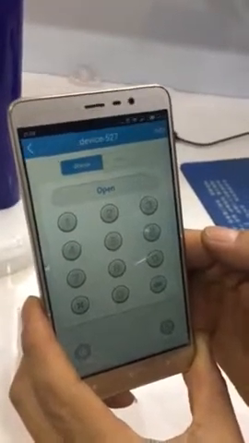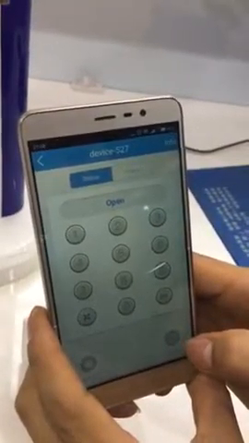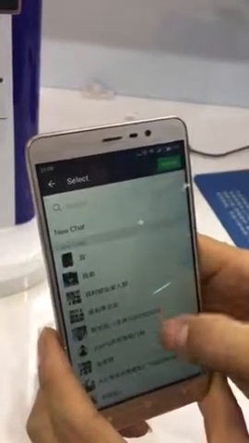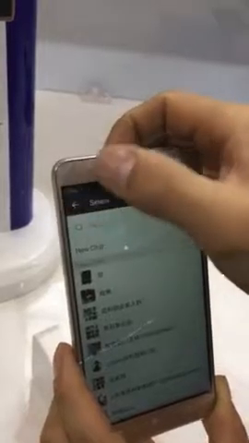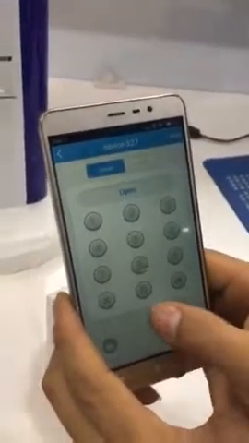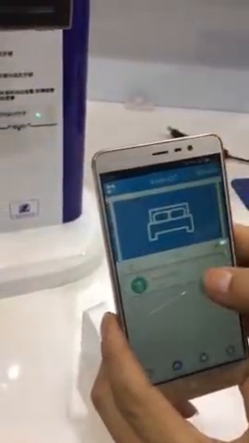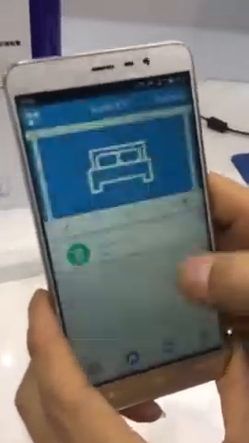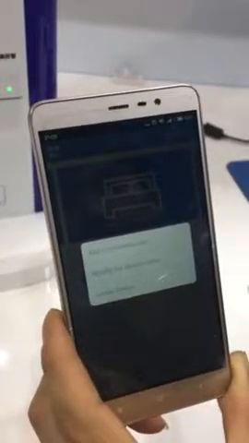And sometimes if friends out of your home and need to come inside, and you can send this password to their WeChat, and then this password is only valid for one time. So okay. Pressing and holding means delete. And if you press this long means you can delete, modify, and add to common use.